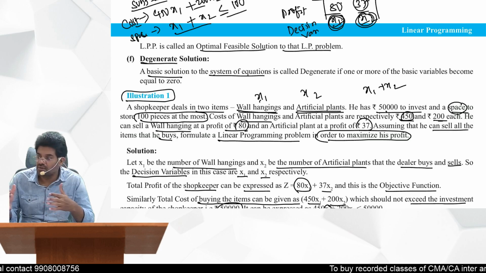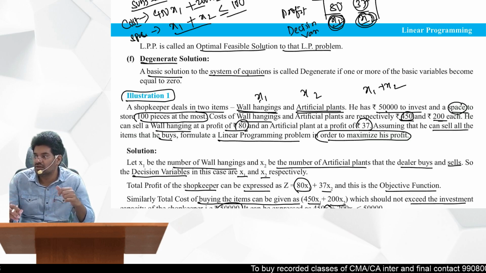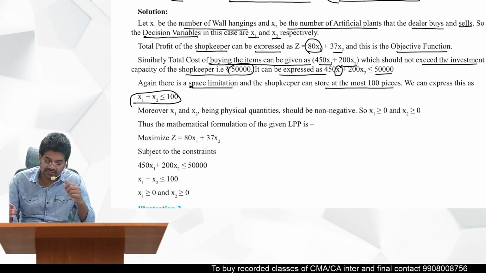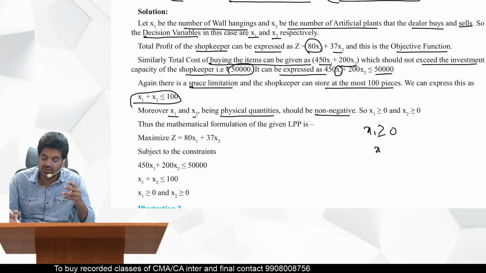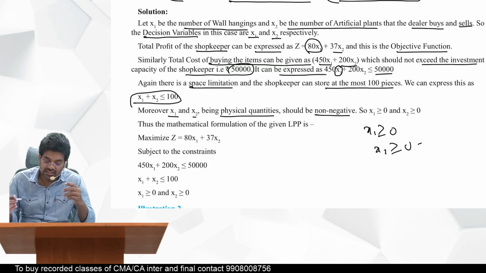Whenever it is maximum, they use less than or equal to; if it is minimum, they use greater than or equal to. You can put it always. And moreover, x1, x2 are physical quantities, so they should be non-negative. So x1 greater than or equal to 0, x2 also greater than or equal to 0.